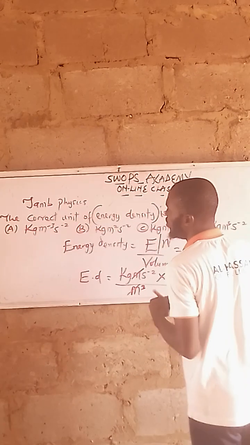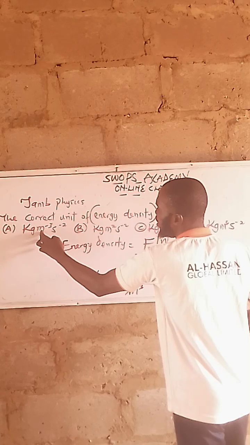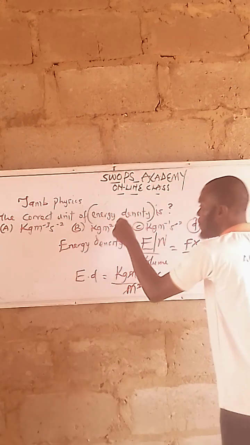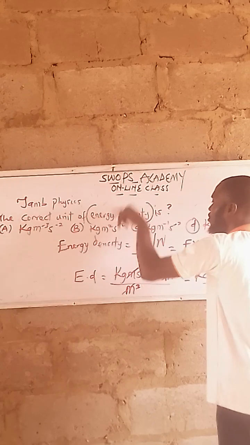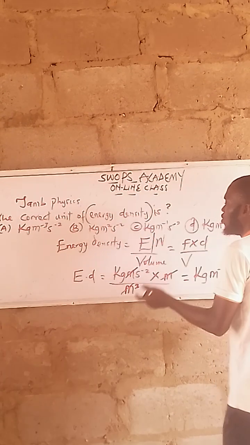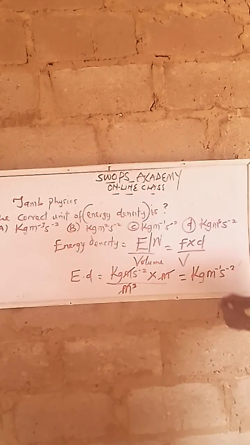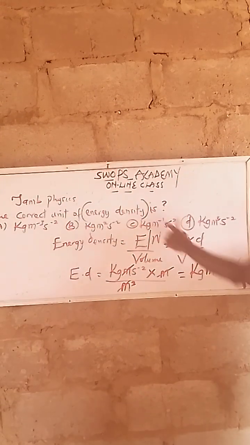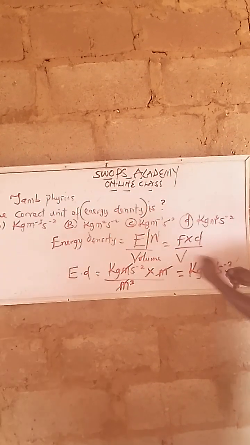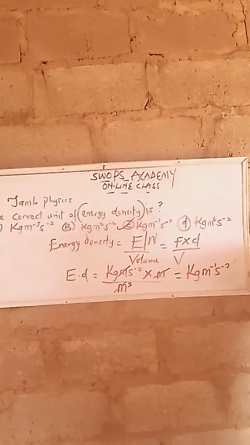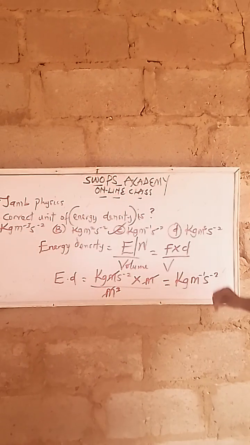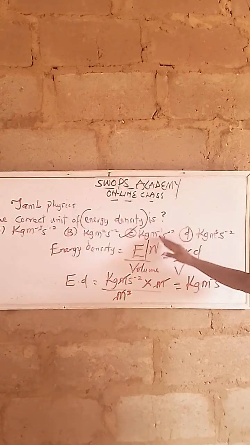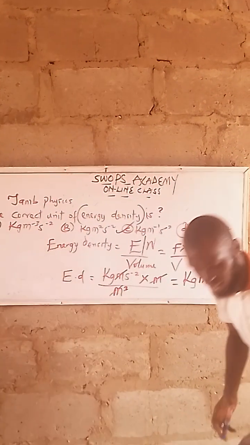Let's check the options. Is it this one, kilogram meter per meter cube per seconds? No. Kilogram meter square per square? No. We have C, kilogram per meter per second square. What would that be? They resemble one another. They are the same thing. So the correct answer is what? Here, C. The correct answer is C. All you need to know is just to cram the formula: E upon volume, or work done upon volume. We call it energy density.